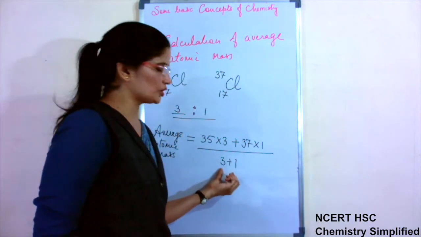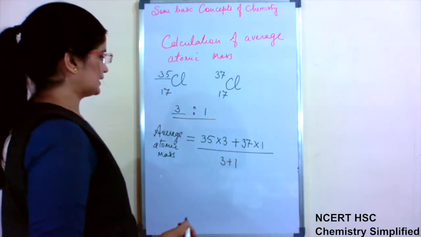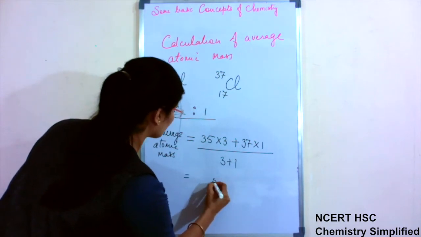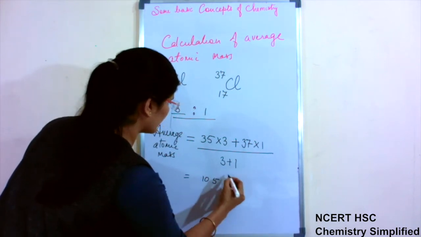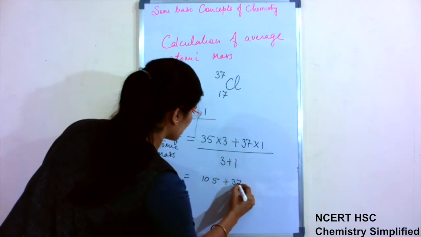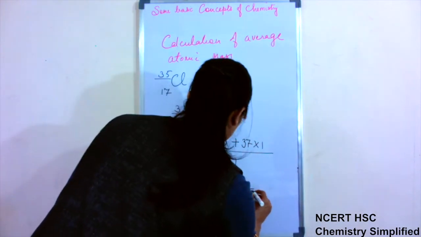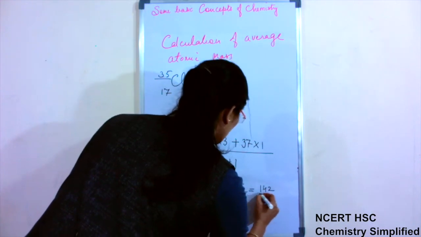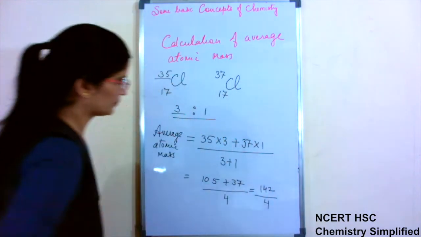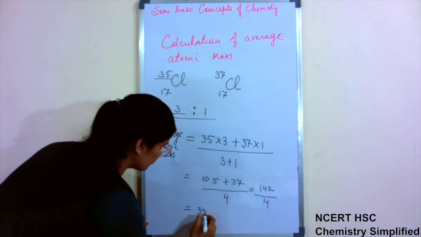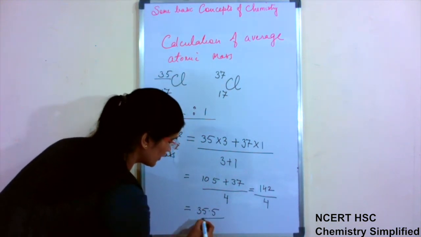The total of the two will be taken. Then it comes to 105 plus 37 divided by 4, and it becomes 142 by 4. Then it comes to be 35.5